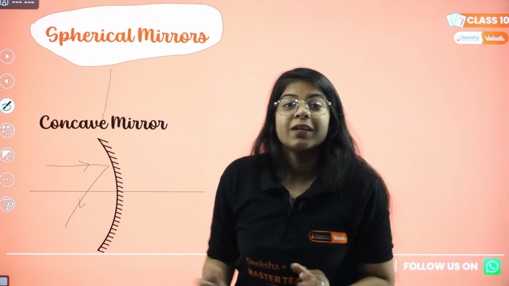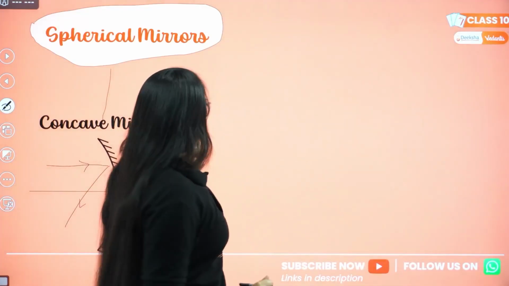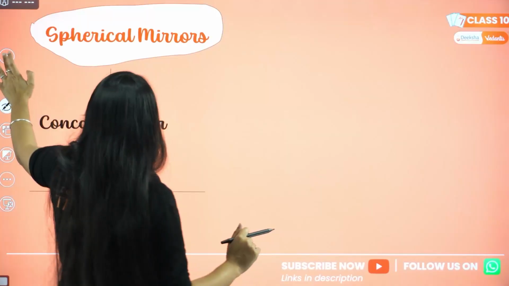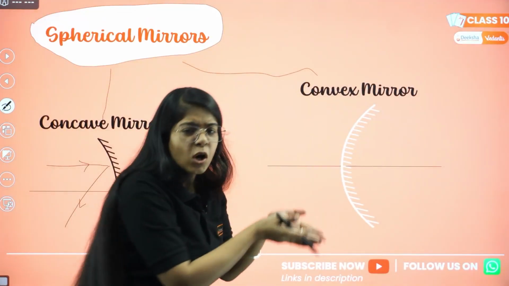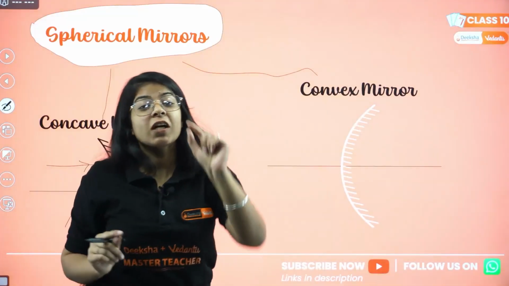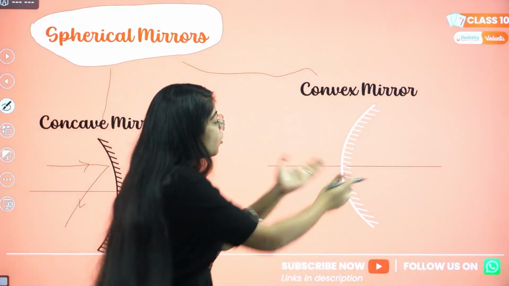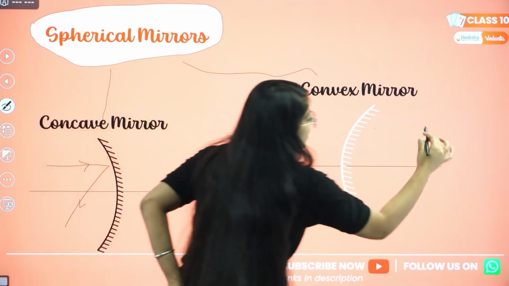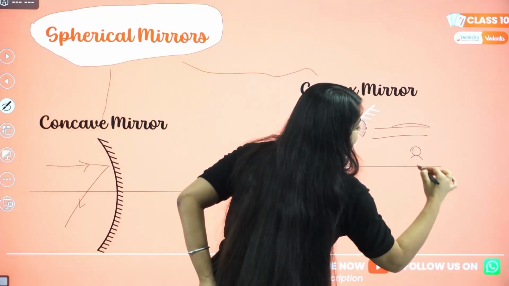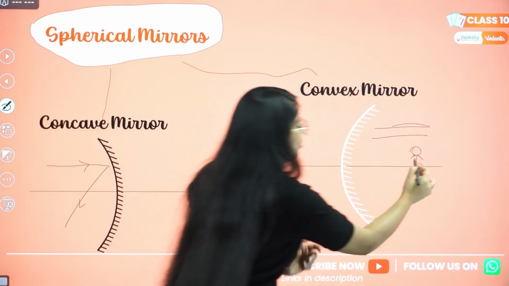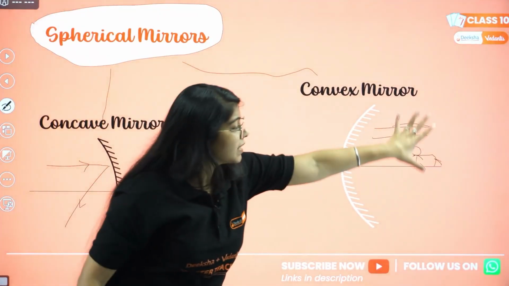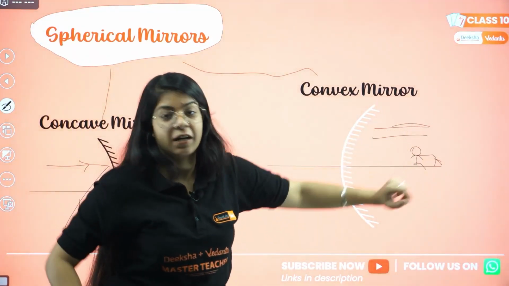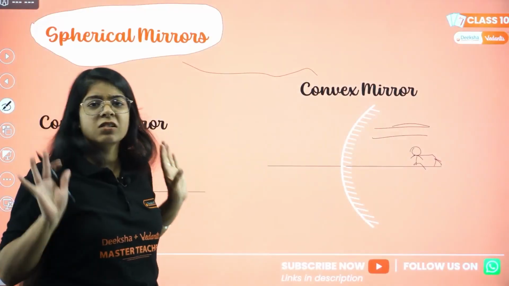But on the other hand, we also have another mirror, that is the convex mirror. Also a cave, but light is not going into the cave. The light is now on the other side of the cave. Inside the cave, we have a tiger. But you are on the outside, you are safe.